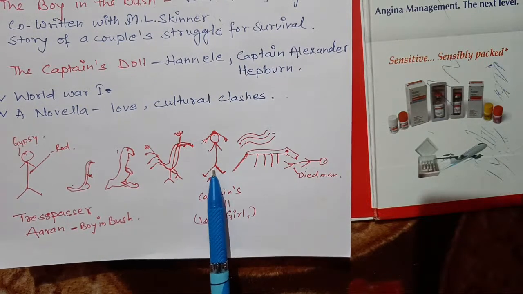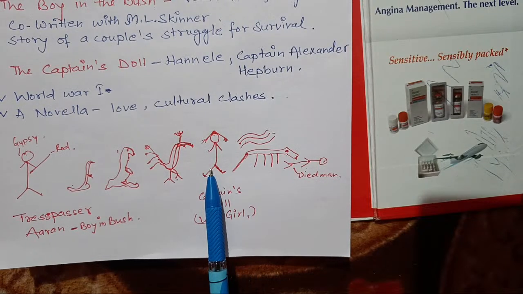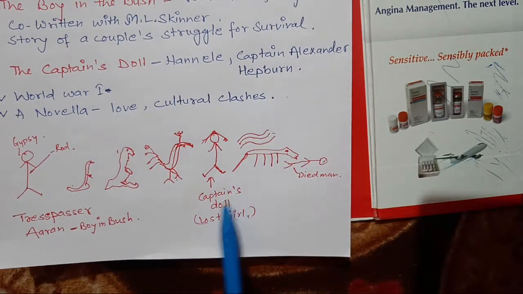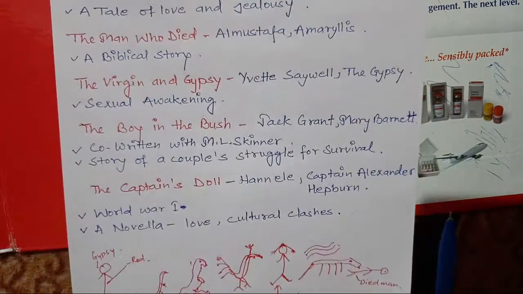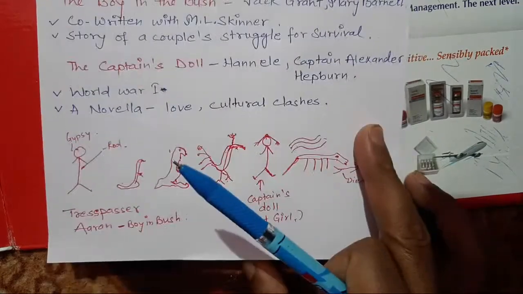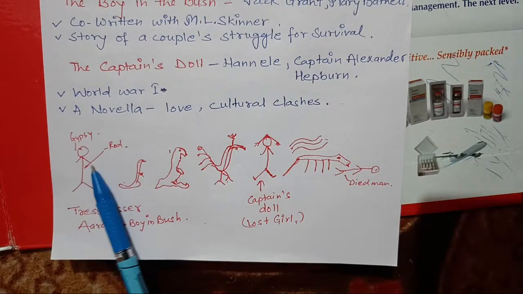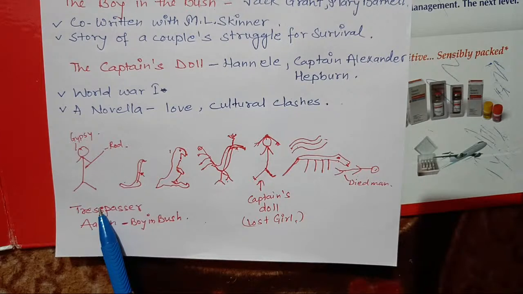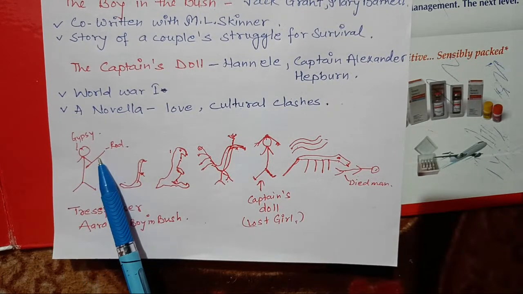Okay, there was a girl, and the girl was the Captain's Doll. You can remember it in this way. She is the Captain's Doll, and she was a lost girl, and the Captain's Doll is lost, so it was The Lost Girl. So you can remember in this way. See here, the Captain's Doll. Okay, the boy in the bush. And what is the boy's name? The boy's name is Aaron. So you can remember Aaron, boy in the bush. And he was a trespasser, and Aaron has a rod in his hand.